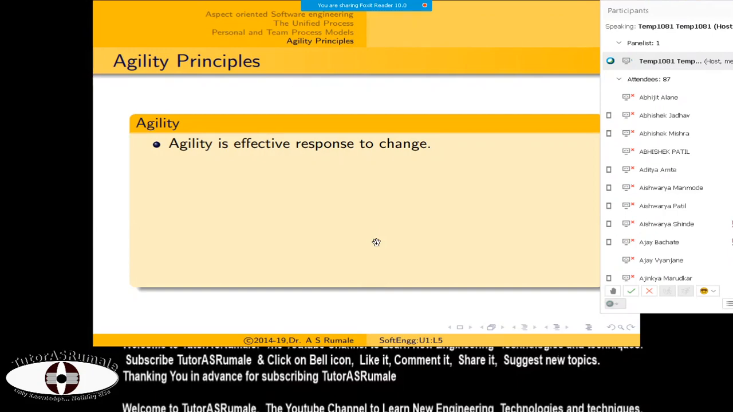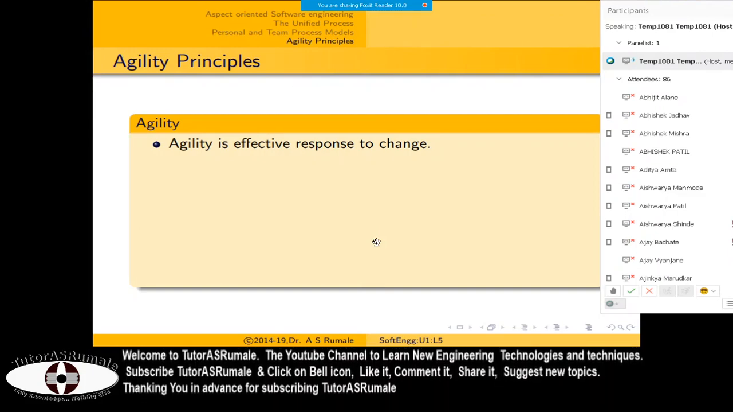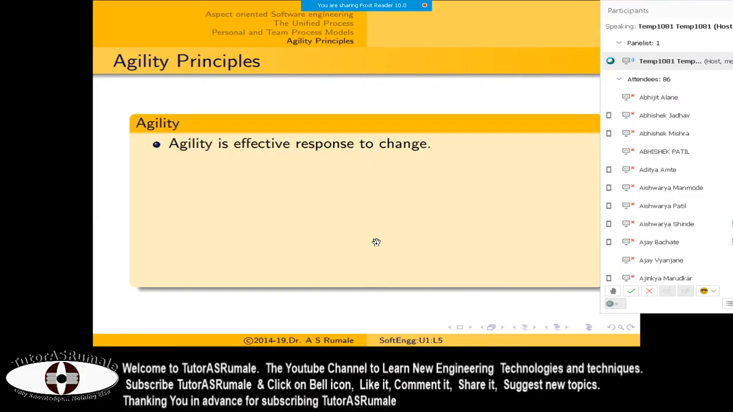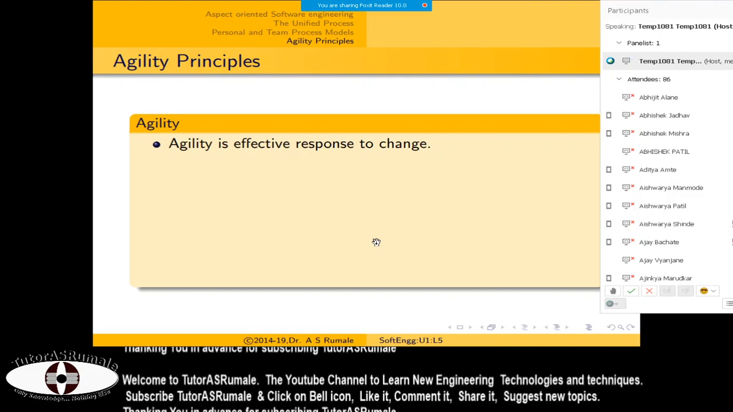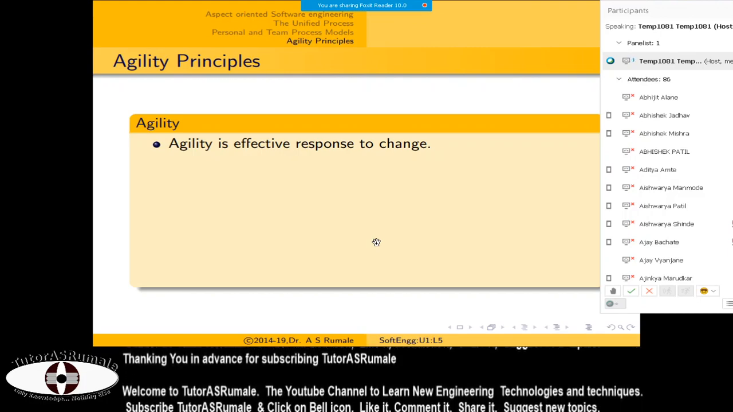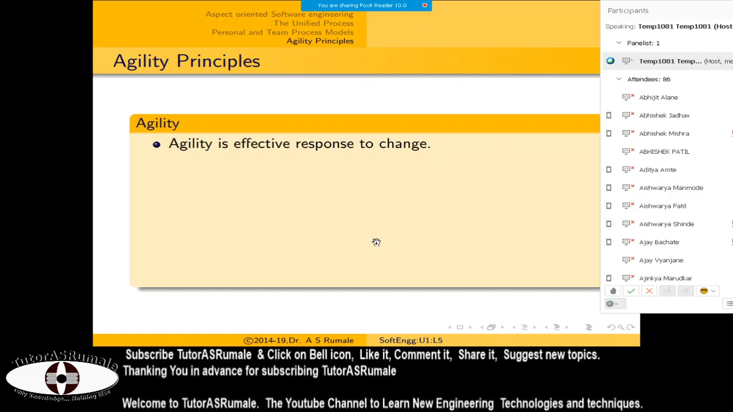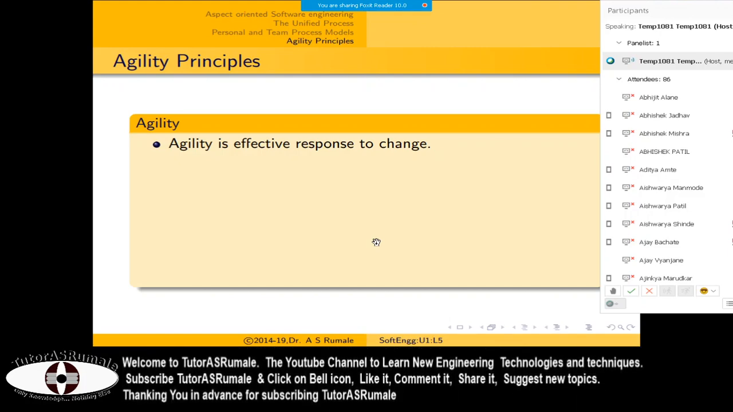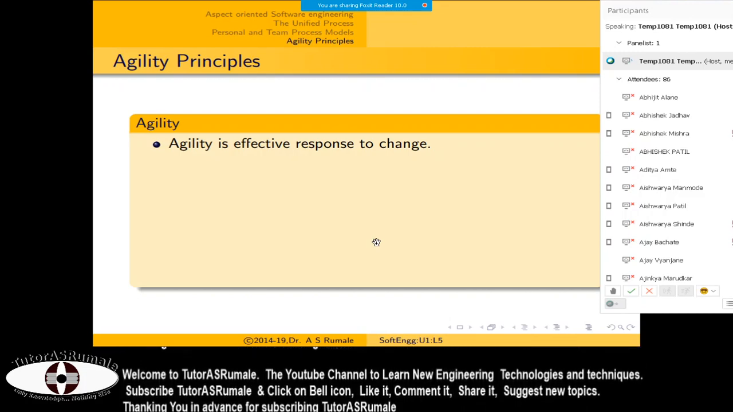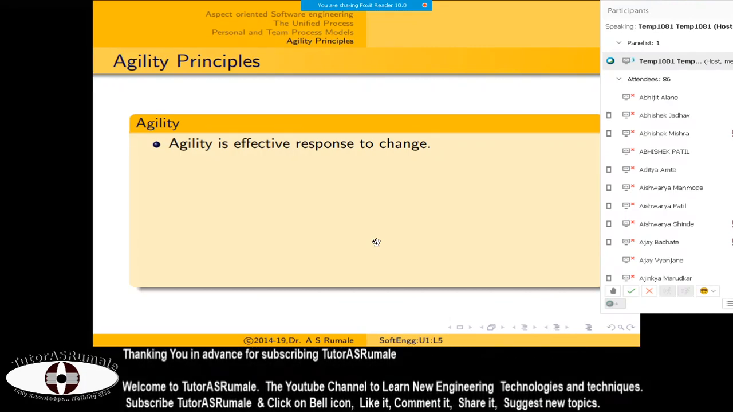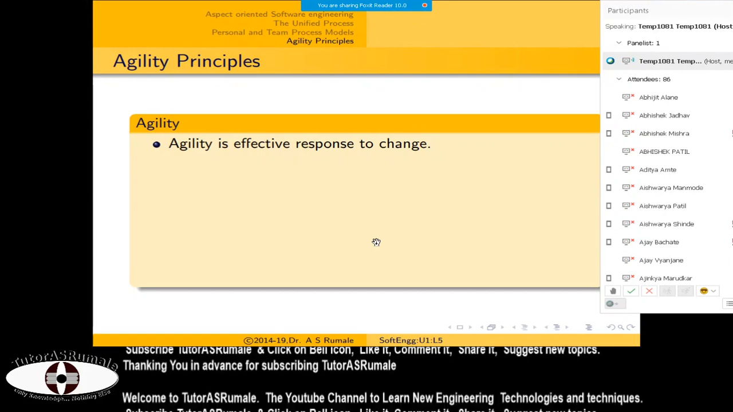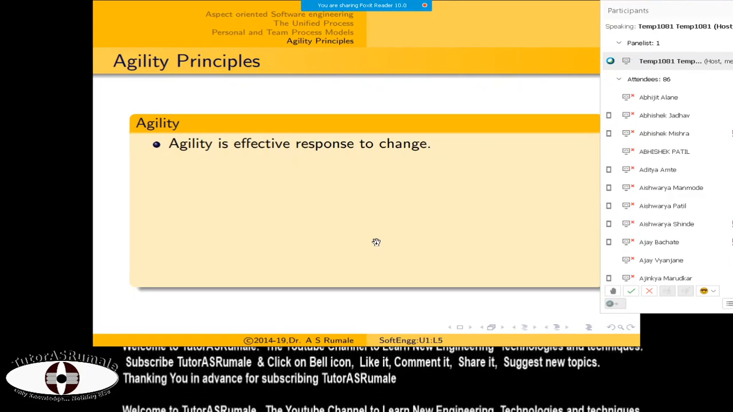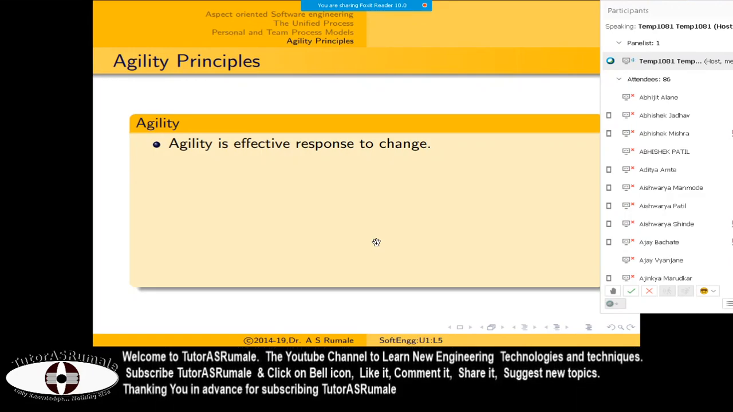So first, what is agility? You have to be agile in terms of response to change. So agility is effective response to change. This is the first thing. Suppose a customer first asks you for the graphical user interface text in blue color, and next time you go, they say it must be red color, and then they say no, I want maroon color.